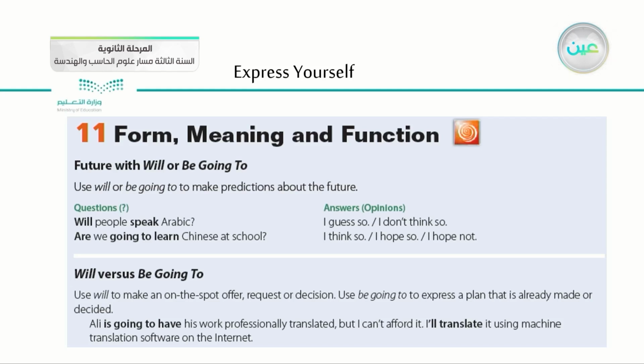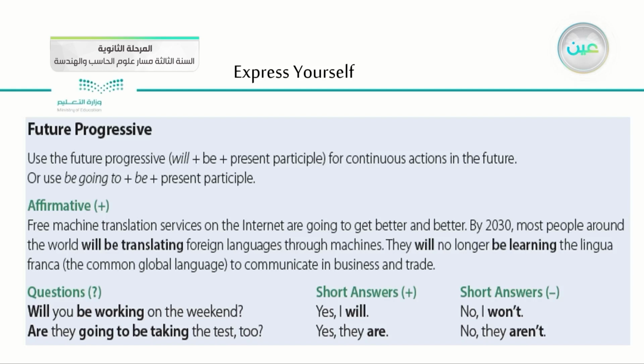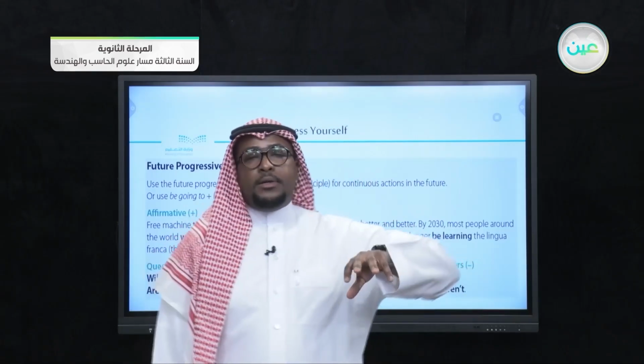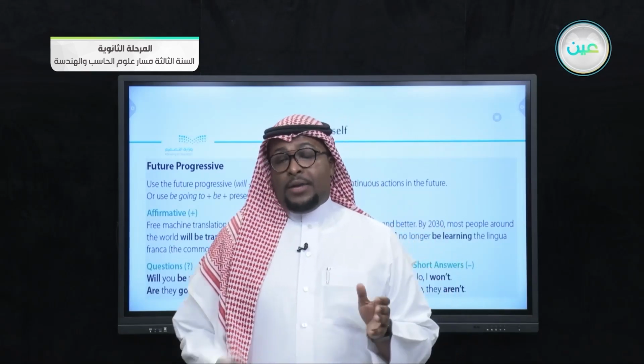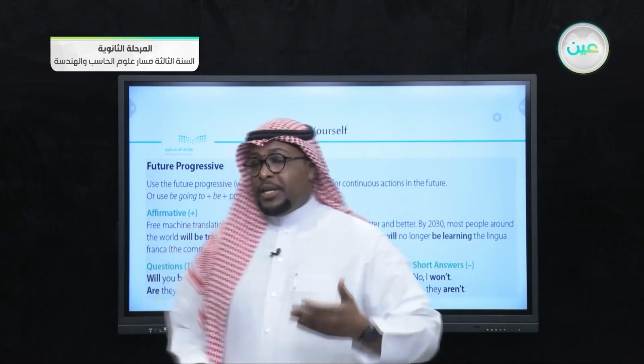Of course, it's preceded by the verb be, and then we have a main verb, which is have. So you have to focus on these parts, guys. And here we have the future progressive. As we have progressive in different tenses in English, of course, we have the same in future. And here we'll focus on something very important.